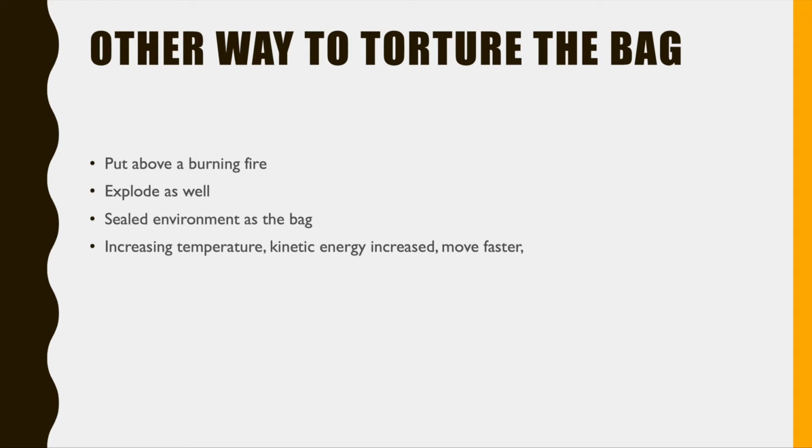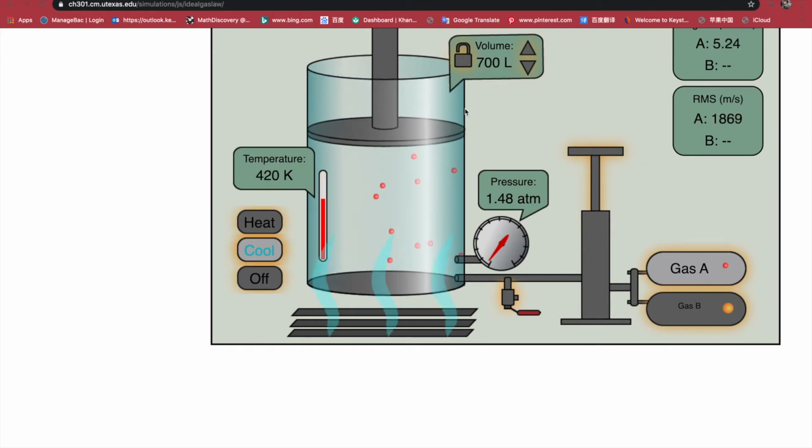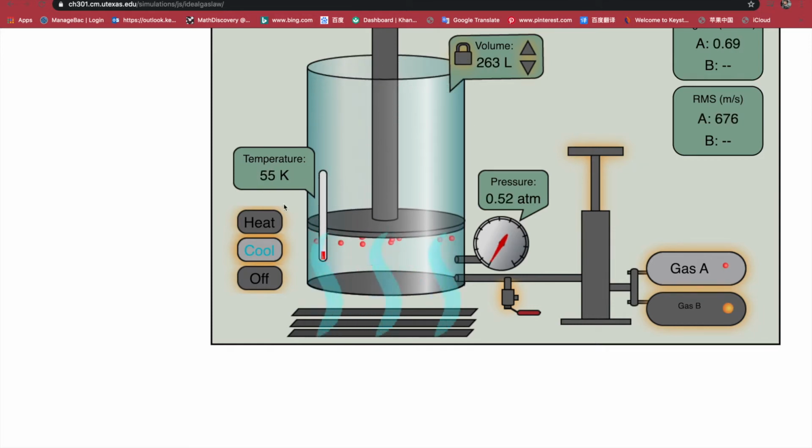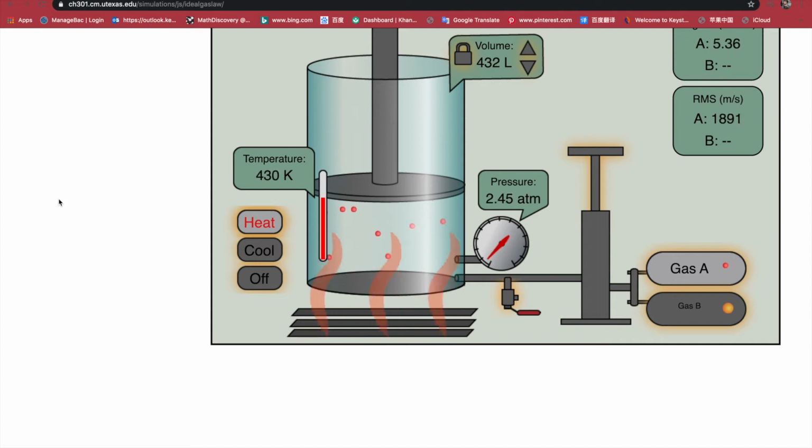Why does increased temperature lead to an increase in pressure? Let's see in the simulation. Since it is a fixed volume, we can just lock up the piston. So let's lock up the piston. And now take notice of the pressure right here. And I will now heat the gas inside the container. And as I heat it, the pressure of the gas will increase proportionally, as you can see, and that's actually reasonable, because, as can be seen in the graphic simulation, the particles move faster as temperature increases,